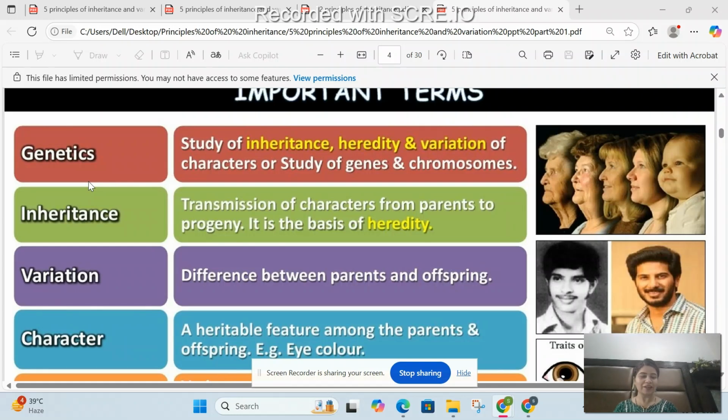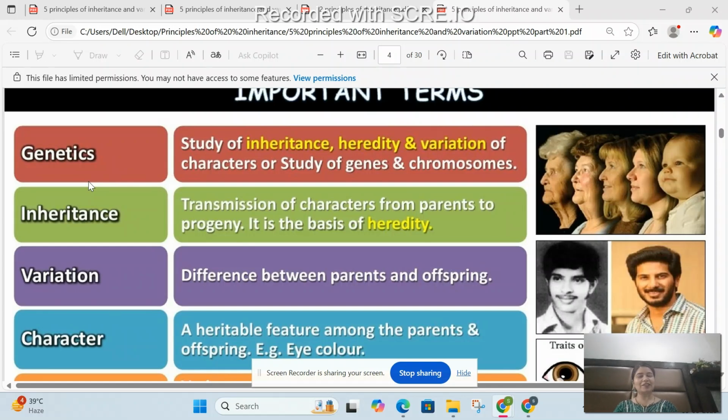You might have your hair texture like your mother. So these are all traits, which we call characteristics. Where do these traits come from? From the previous generation, from the parents, grandparents. So transmission of these traits is known as genetics. If we study these traits, it's genetics. And if I talk only about the transmission of these traits from one generation to the other, that's inheritance.